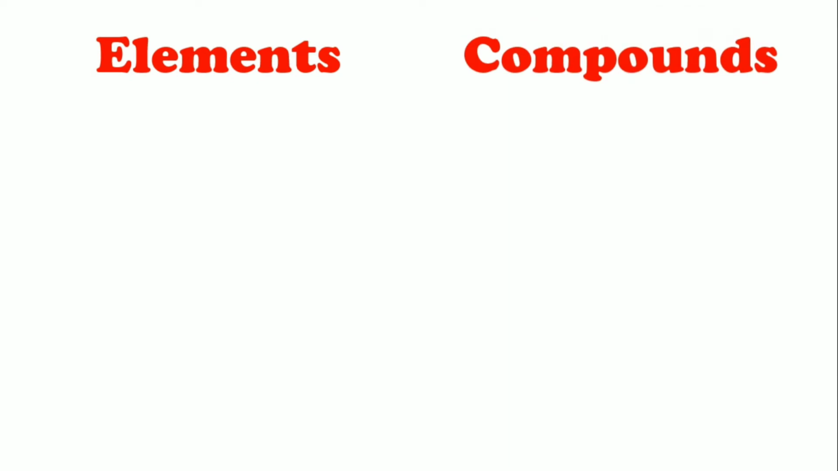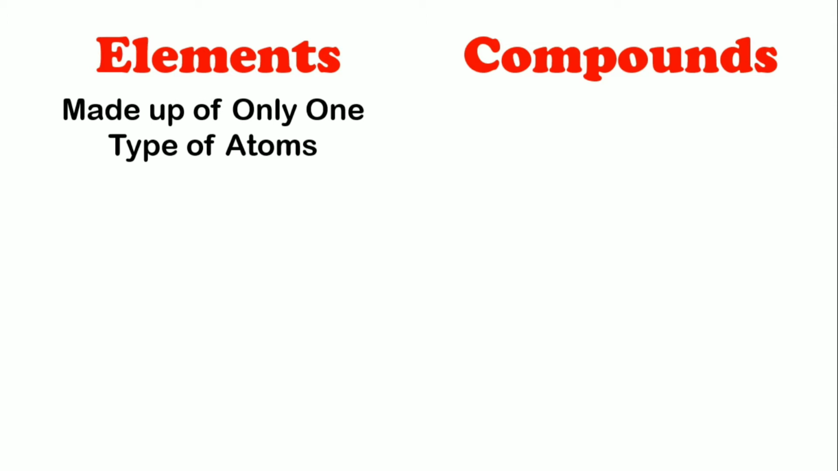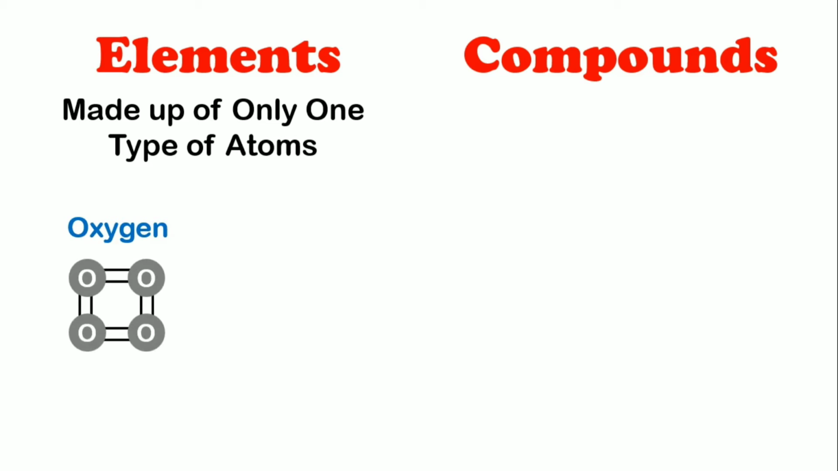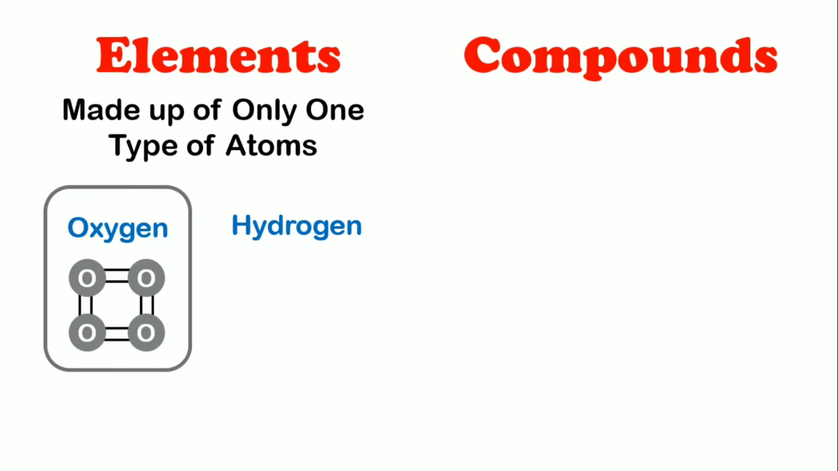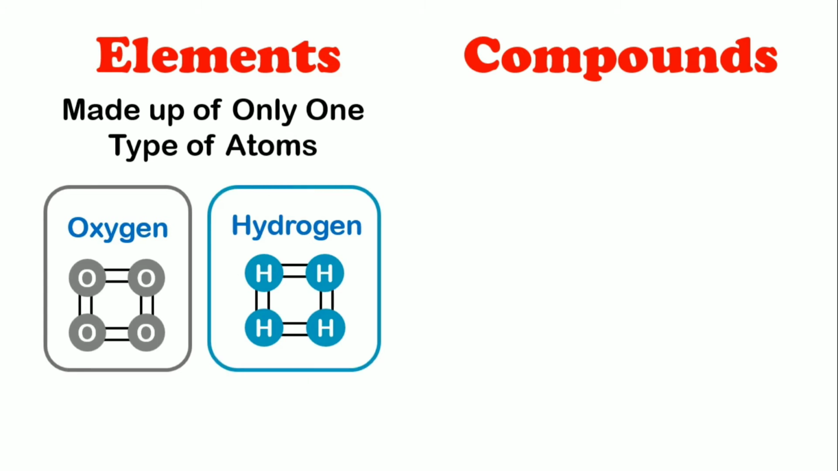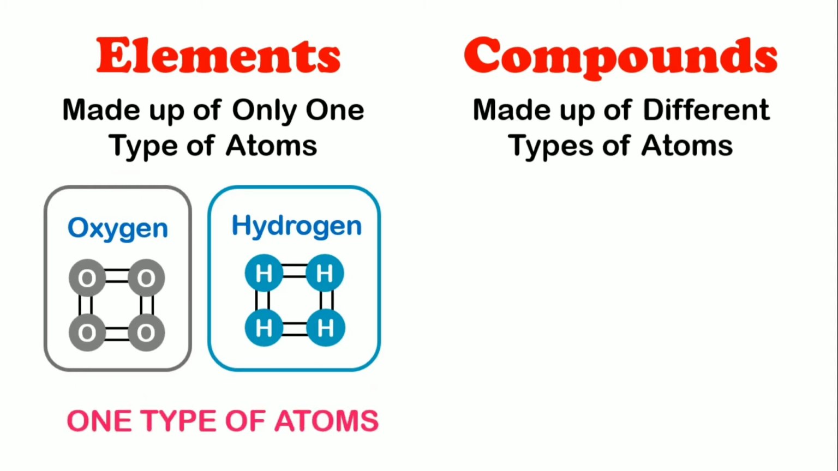Next, let me teach you the difference between elements and compounds. Elements are made up of only one type of atoms. For example, consider oxygen. We know that oxygen is made up of only one type of atoms, so it is an element. Secondly, consider hydrogen. We know that hydrogen is made up of only one type of atom, so this is also an element. So thus we learned that elements are made up of only one type of atoms, whereas compounds are made up of different types of atoms.